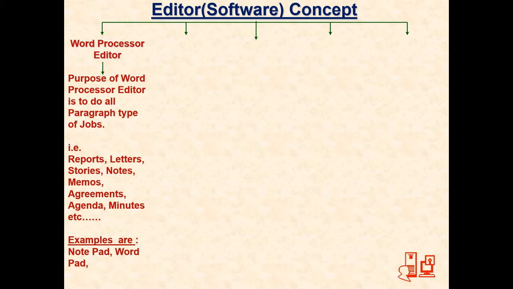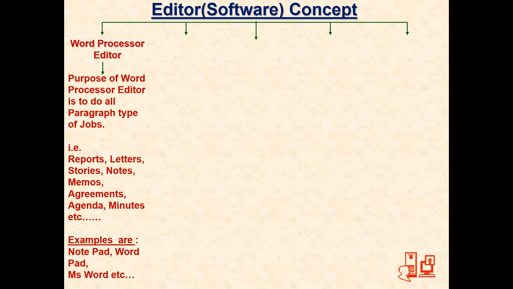It started with a very small software, Notepad, with very limited functionality. Then we had WordPad, then WordStar, and many other software came in between, but ultimately we had Microsoft Word, which is the most popular software in the market today. But let me remind you, there are more than 10,000 software available in the word processor editor category. It is up to you to decide what you want to use. So to do any paragraph type of job, you have to use a word processor editor.